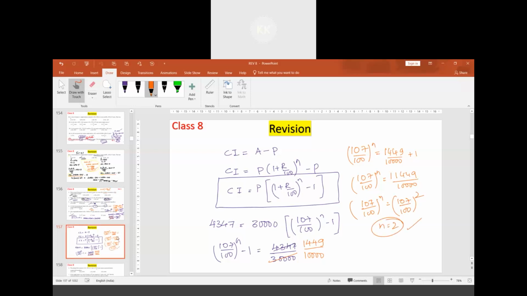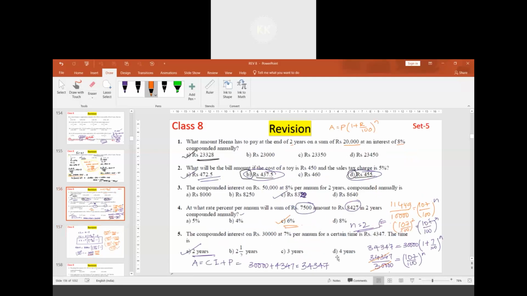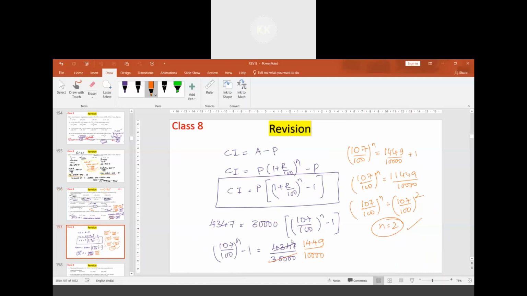Same method; the method is not changed. Here I have calculated the amount, so that when we divide the amount by principal and simplify, we get a square number, (107 by 100) whole square. The method is the same. If you want to follow this one, there is no problem, but you should be very careful in this step.